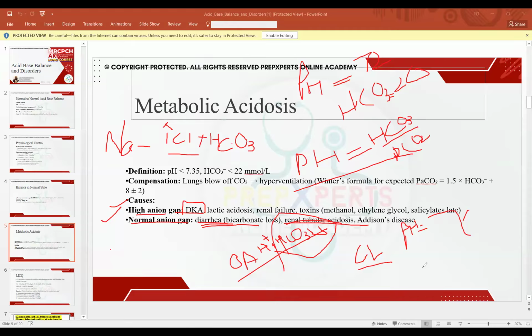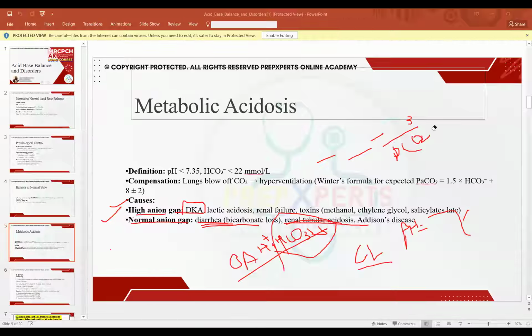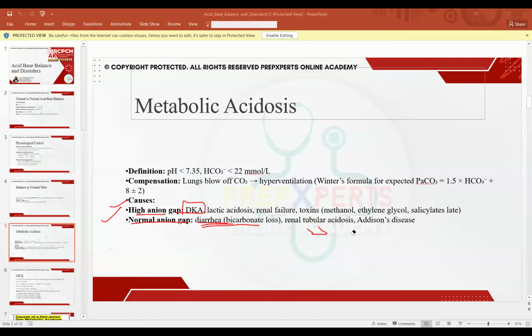But if the PCO2 is 20 and bicarb is 10 and pH is 7.25, what do we call it? We call it partially compensated. The body has started the compensating mechanism, but it is not able to bring the pH towards normal. So that is why we call it partially compensated. But what if pH is 7.2, bicarb is 25, and PCO2 is 45? This is acidosis, but it is not compensated. So we will look at the value which is really decreased. In this case, if it is bicarb that is decreasing, that means non-compensated metabolic acidosis.